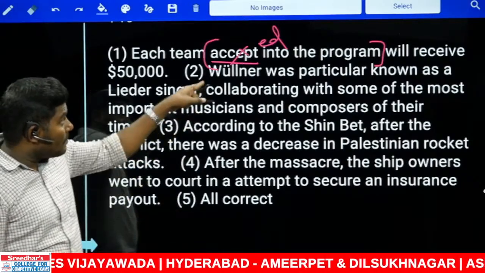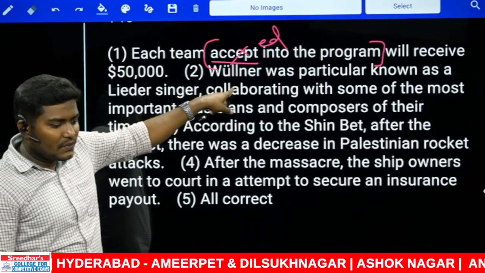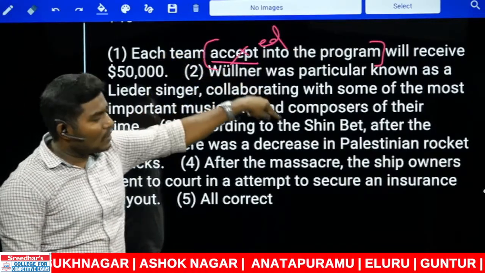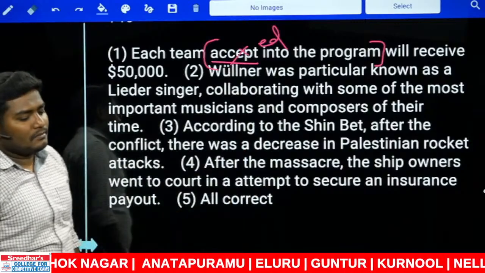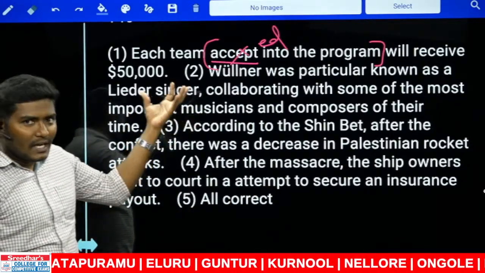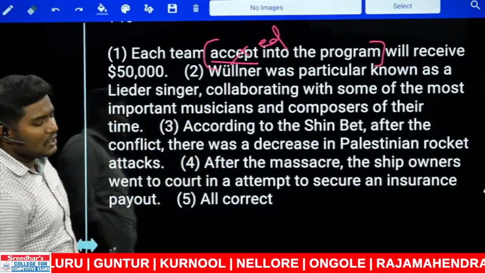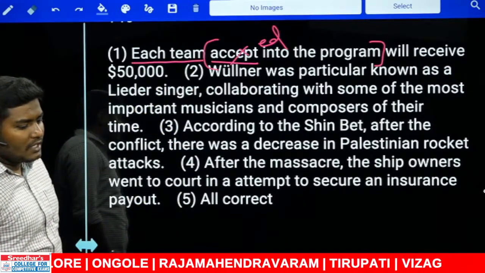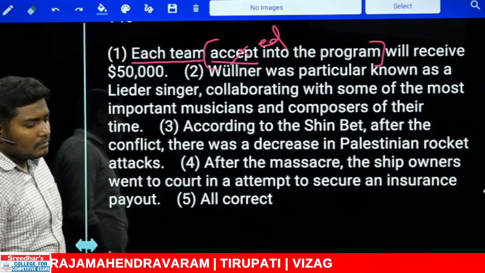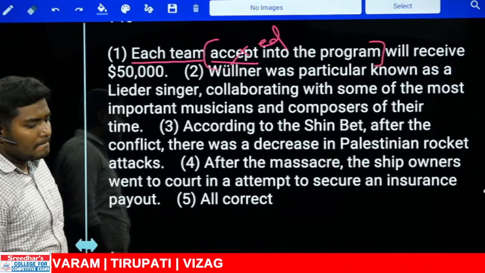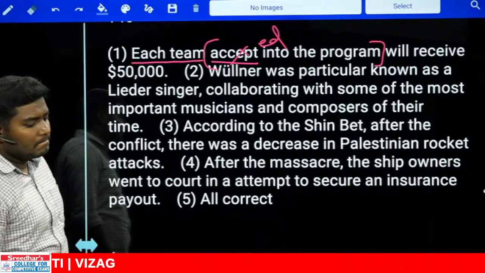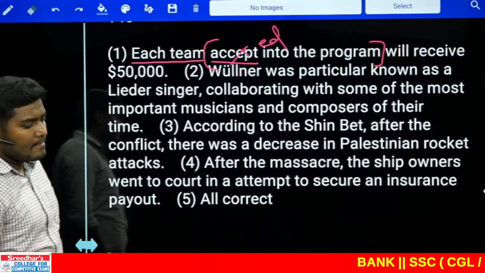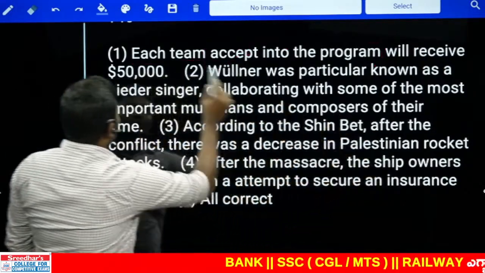No, not accept. That should be accepted. That's what I was telling you. Geetashree, there should not be accept. The word should be accepted. So accepted into the program can be used as a non-finite, and that can be the starter of an adjective phrase. Together that can be an adjective phrase because together that is modifying the noun. Clear, Geetashree? I need to get a response from you. Then we can move on to the next one. So the first one is wrong, right?